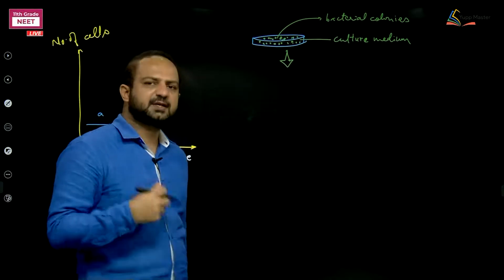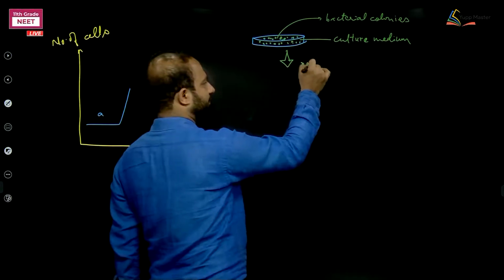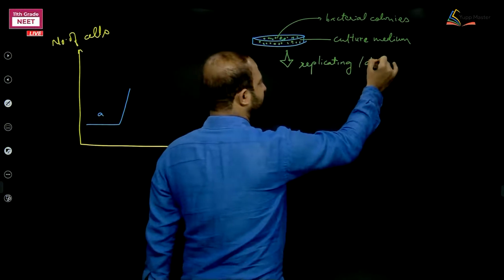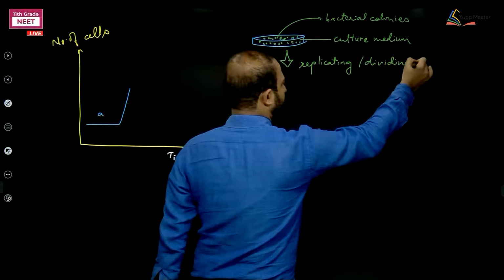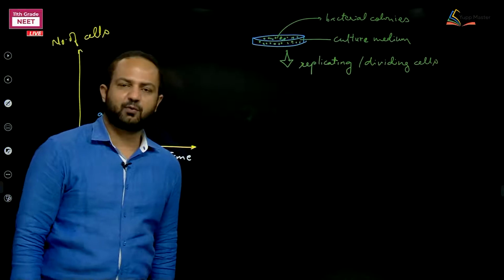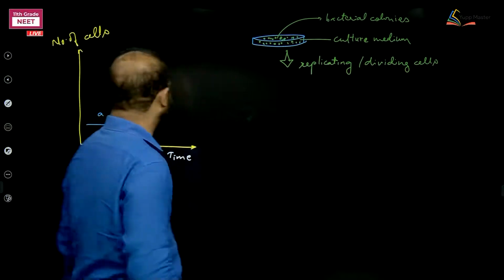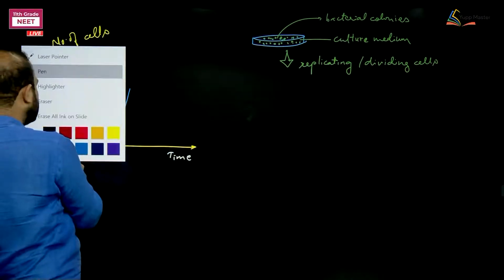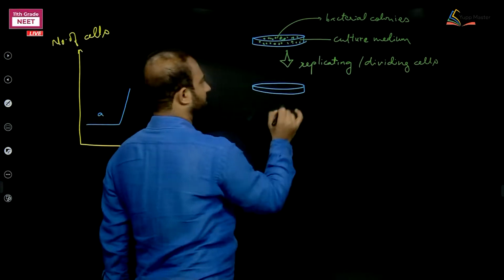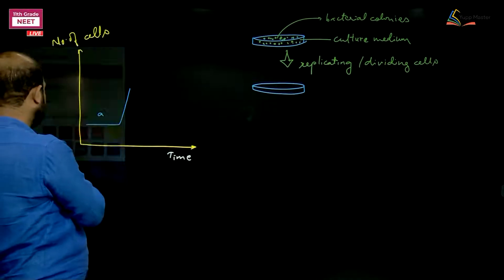After a while, when the cells are multiplying or increasing in number, replicating or dividing cells, what is happening with them now? Soon they are going to occupy most of the vessel. The earlier formed colonies and newly formed colonies are both here.